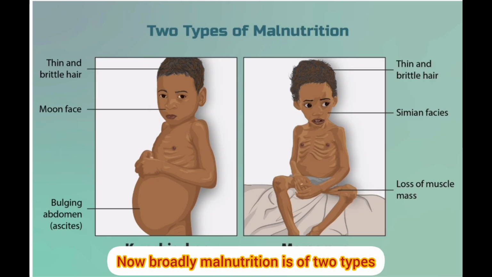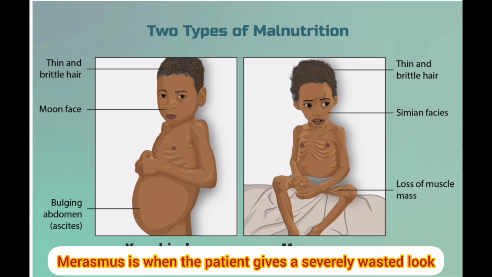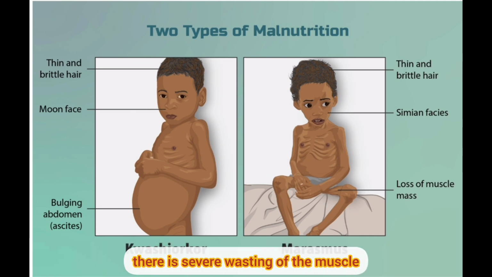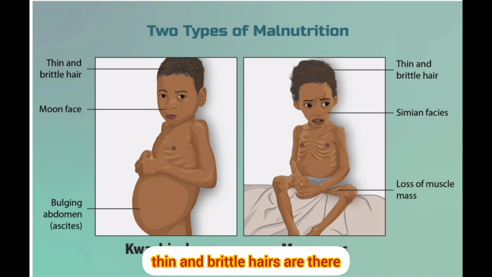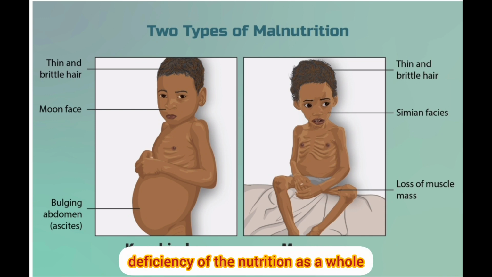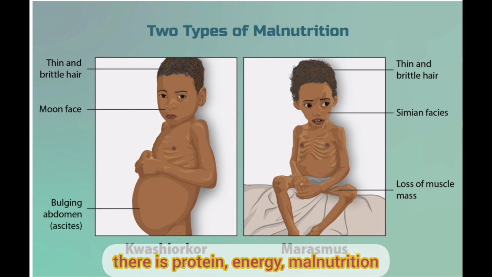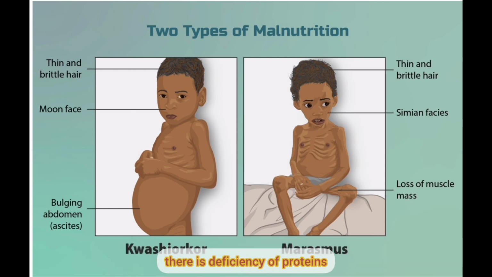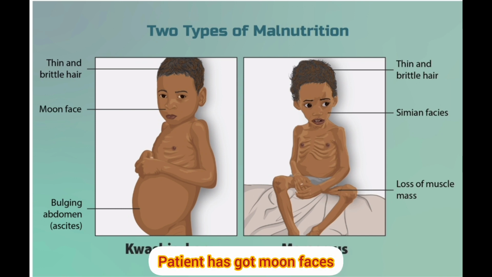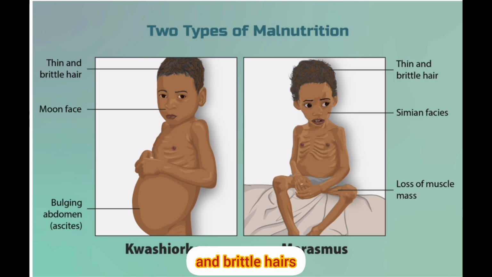Now, broadly, malnutrition is of two types. One is marasmus, another is kwashiorkor. Marasmus is when the patient gives a severely wasted look. The ribs are visible, there is severe wasting of the muscle, thin and brittle hair, and Simian facies. In marasmus, there is deficiency of nutrition as a whole, but in kwashiorkor, there is protein energy malnutrition. Primarily, there is loss of proteins, there is deficiency of proteins. The patient has moon face, there is a bulging abdomen, there is ascites, and there is thin and brittle hair.